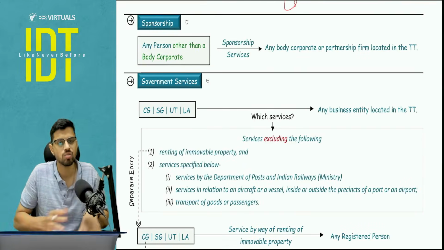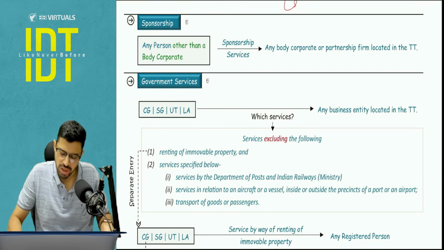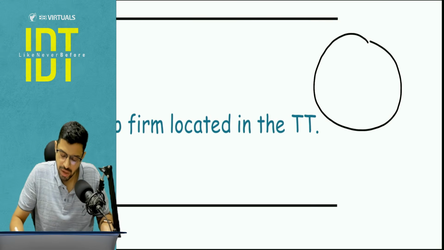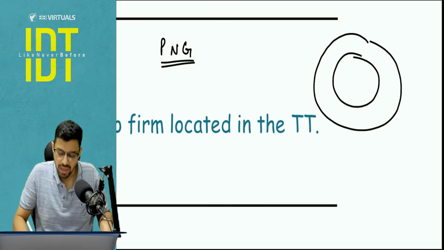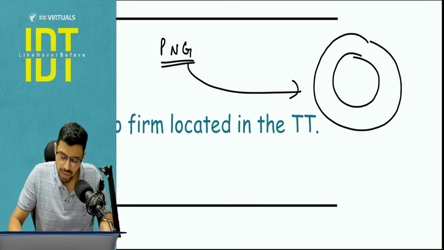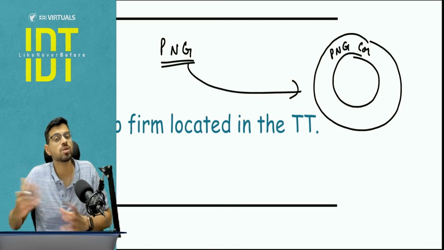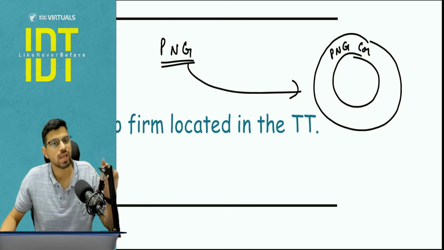Sponsorship, which had a small amendment here. Now sponsorship, first of all, do you know what is a sponsorship? For example, there is a cricket tournament in my area. I go to PNG Jewelers. This is a big business group in Pune, and I ask them to give me some money. So they give me the money, and I name this tournament as PNG Cricket Tournament. So I'm giving them advertisement by way of event sponsorship, event advertisement. Not general advertisement, it is linked to the event. This is a case of sponsorship.